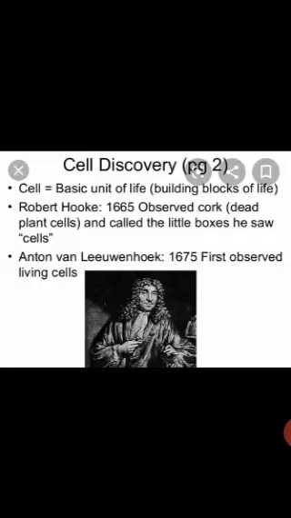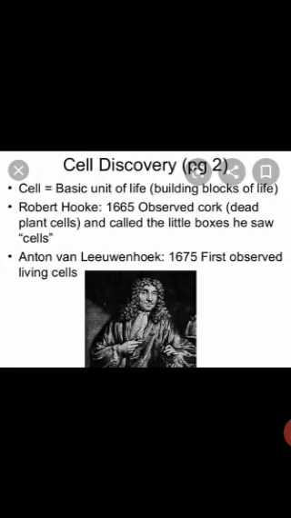And this discovery of the living cells was further worked on, and there was another Scottish scientist, Mr. Robert Brown, who discovered the nucleus in the cell. J. Purkinje, he discovered the protoplasm in the cells. So this is how the different structures of the cells were discovered.